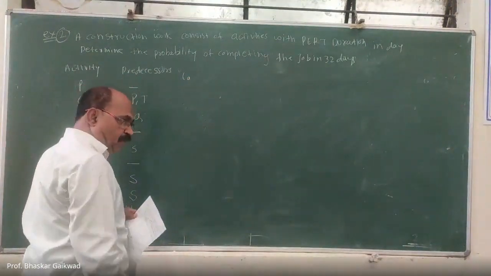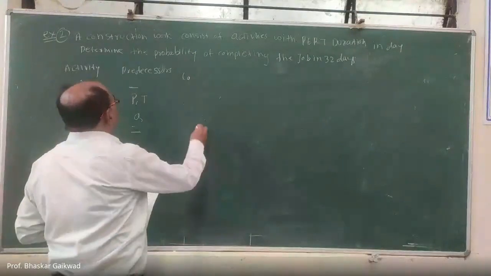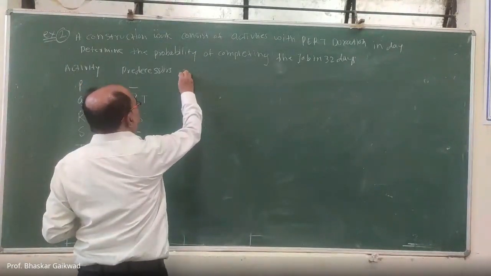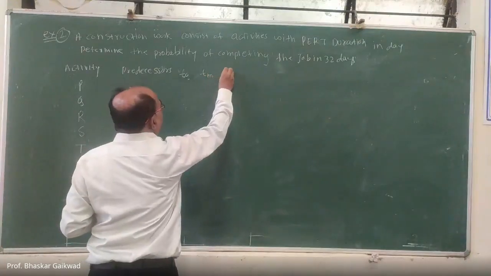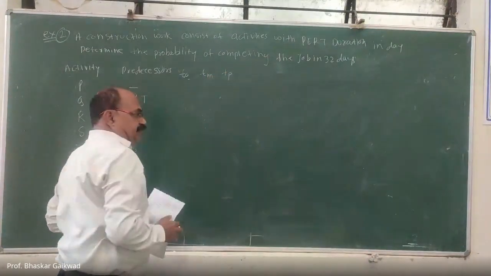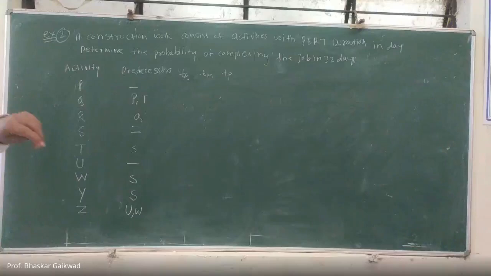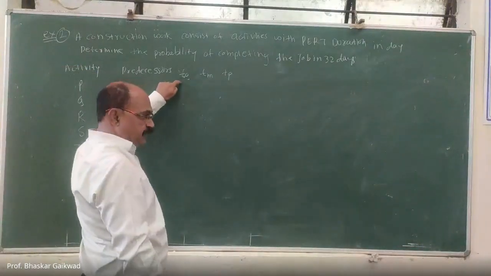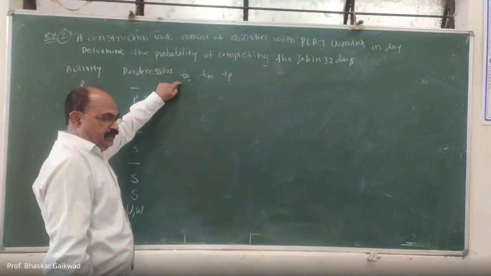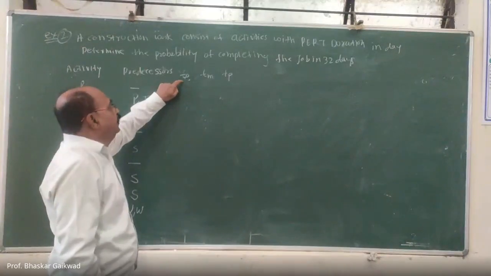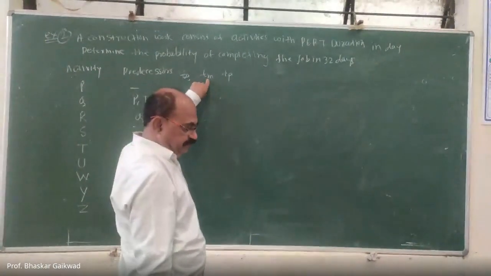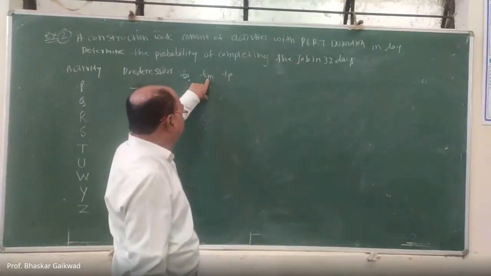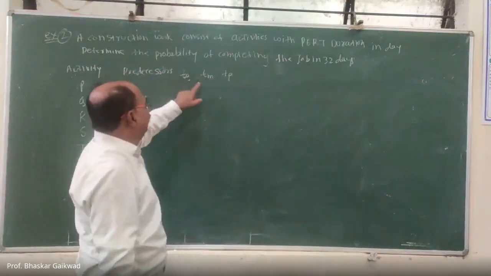To is the optimistic time. After that, the most likely time and the pessimistic time. Optimistic time means every condition is in our favor, and the activity will get completed. Most likely means under moderate, normal conditions, the activity will get completed.